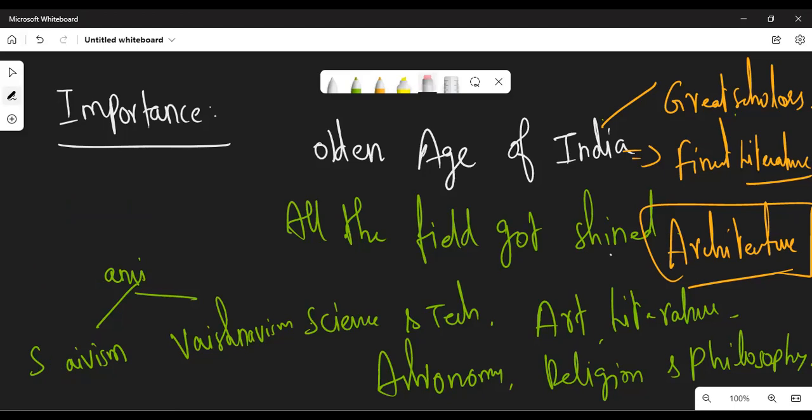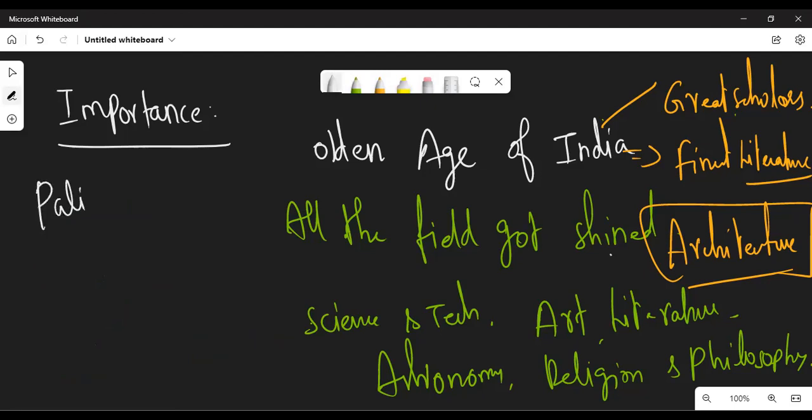Earlier, in Mauryan periods as well as in the Mahajanapada period, there were around 16 Mahajanapadas. During those periods, most of the literary works were produced in either Pali language, that is a local language, or Prakrit language. The Sanskrit language started weakening during that period. But in this Gupta period, the Sanskrit language started to flourish. Many good works were produced in Sanskrit language.